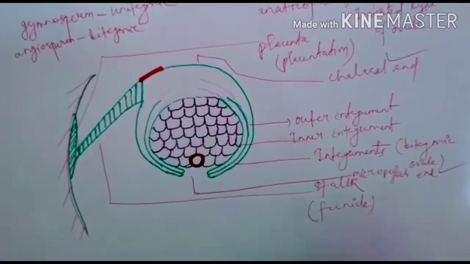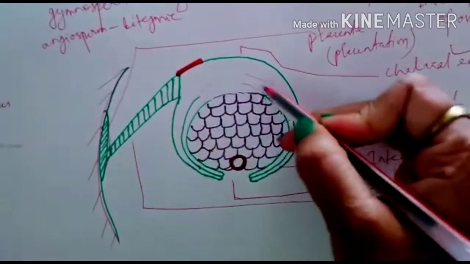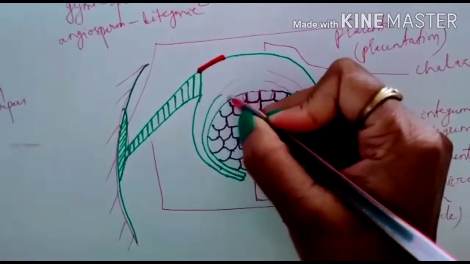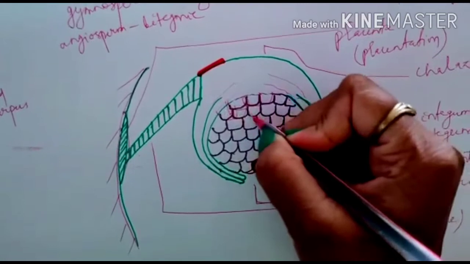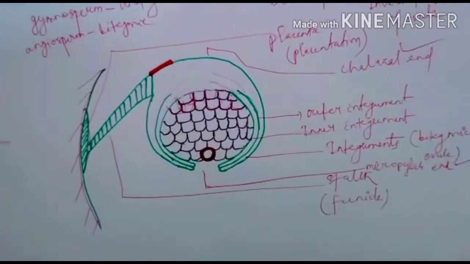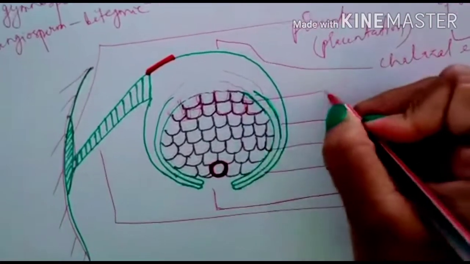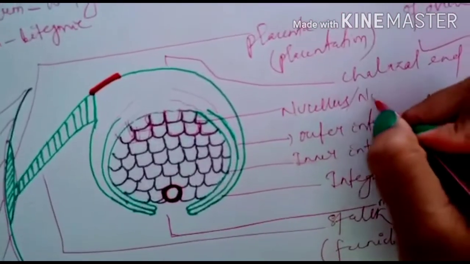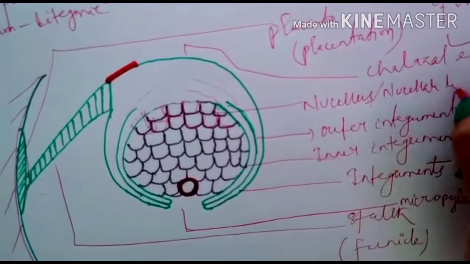Inside the body, there is the presence of a central mass of cells. So, these are the cells, and these cells are diploid. These cells are known as nucellus or nucellar tissue.